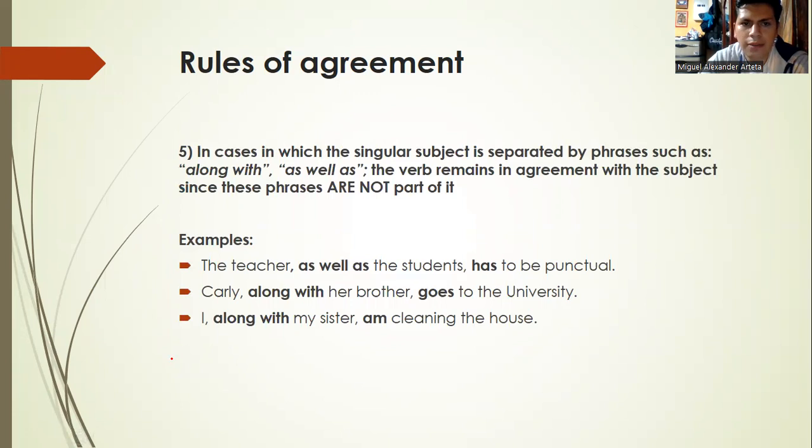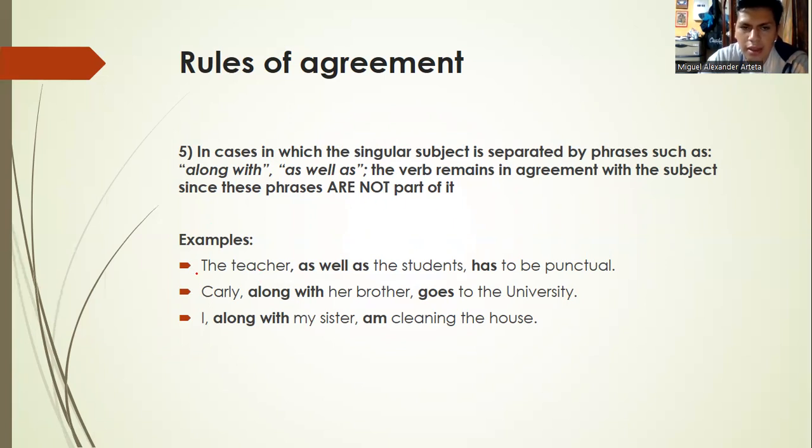Rule number 5: in cases in which the singular subject is separated by phrases such as along with, as well as, the verb remains in agreement with the subject since the phrases are not part of it.